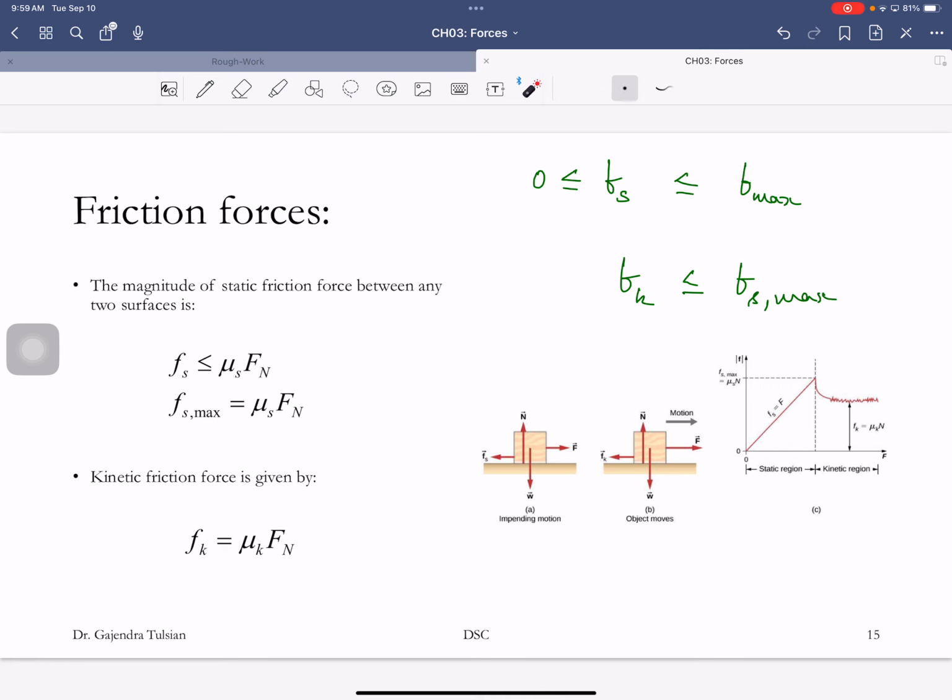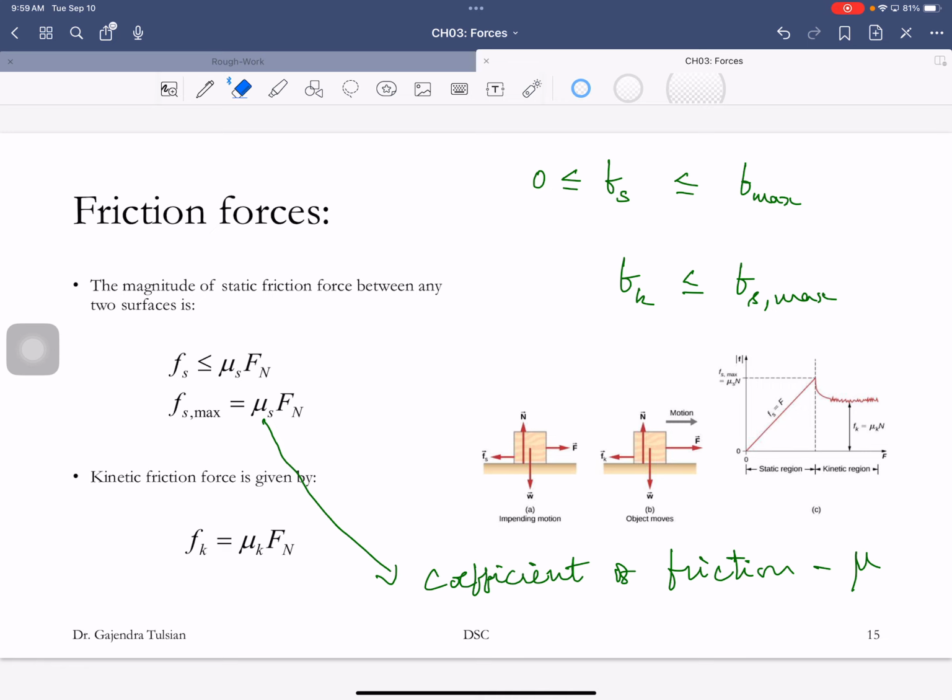What this formula gives you is the maximum static friction force. The maximum static friction force is mu s times the normal force. Mu is called the coefficient of friction, and that just tells you how sticky two surfaces are.